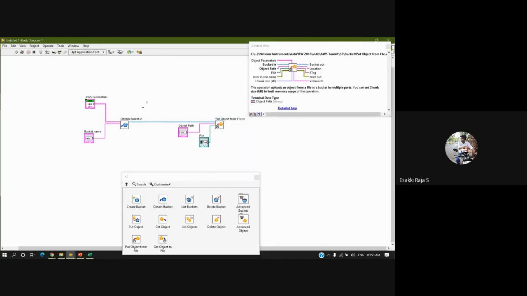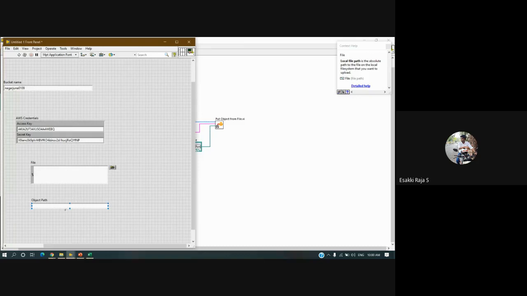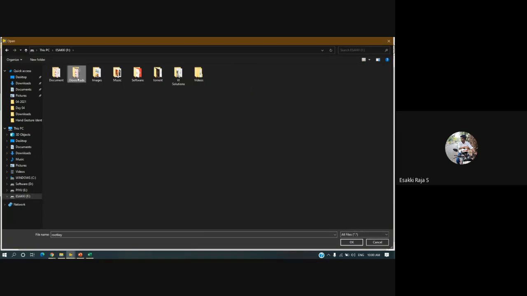We just need to open access to the cloud by entering the credential and bucket name, and then using this Put Object From File block, we specify the file path. Whatever file we select will be pushed to the cloud. Now let's see how exactly it works. I'll click on this browse path function. I'll try to push this root key, since I have one file as a root key, or else I'll try to push some image.